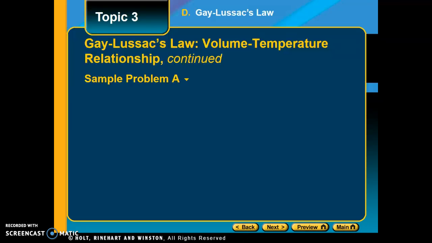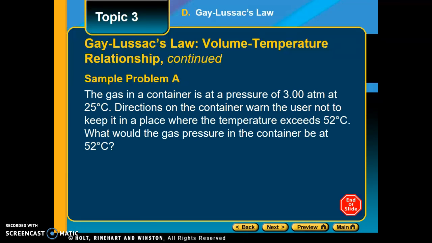So let's look at an example problem. You have a gas in a container at a pressure of 3.00 atmospheres. Keep in mind sig figs will be important. At 25 degrees Celsius. Notice the temperature is given in Celsius, so you'll have to add 273 before you plug it into the equation. Directions on the container warn the user not to keep it in a place where the temperature exceeds 52 degrees Celsius. This might be something like an aerosol can.